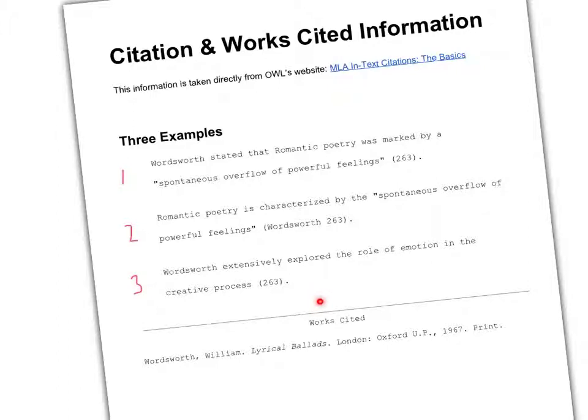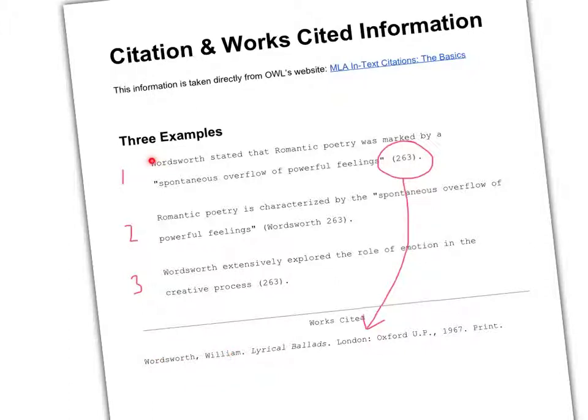For starters, this is the citation information right here, and this should direct the reader to the appropriate website or book on the works cited page. So when I get done reading this sentence, I should know that if I want to look up this information, I can find the appropriate spot on the last page.